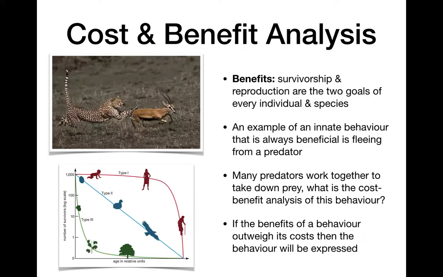This can connect back as well to our survivorship curves. So if you think about type 1, we have a lot of parental care, that's a cost benefit. So it's a cost on the parents to take care of that baby for a long time, for humans, until they're 18 or even older. But the benefit is that their DNA is more likely to survive the next generation. Whereas in things like plants, it's a really low cost, but most of the individuals are going to die, so low benefit, whereas birds are kind of in the middle, right? So all these things come back to a cost benefit analysis.